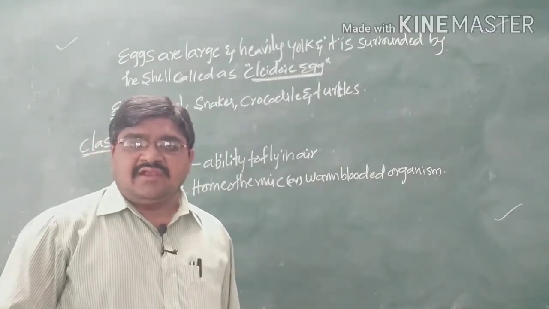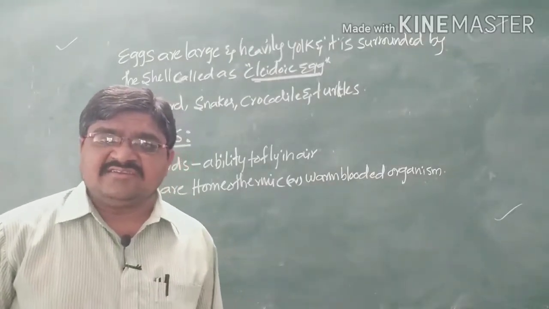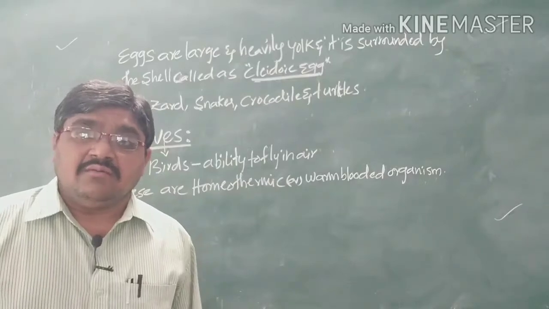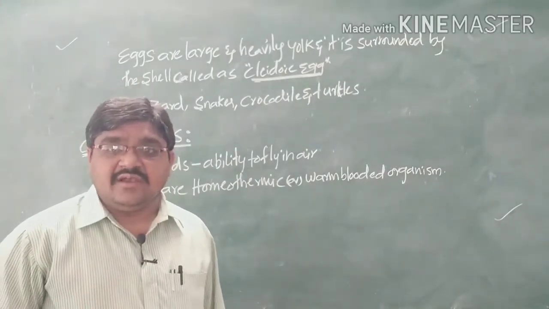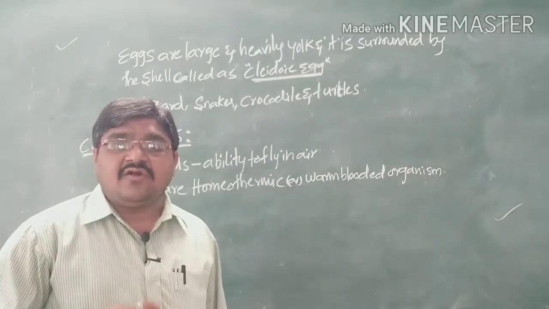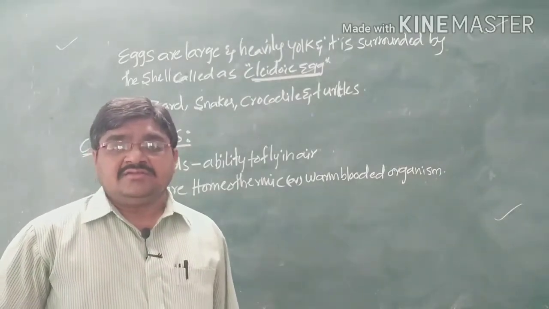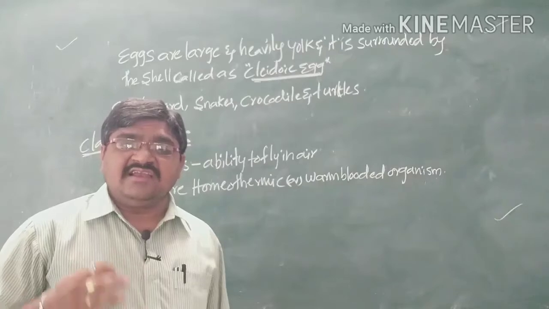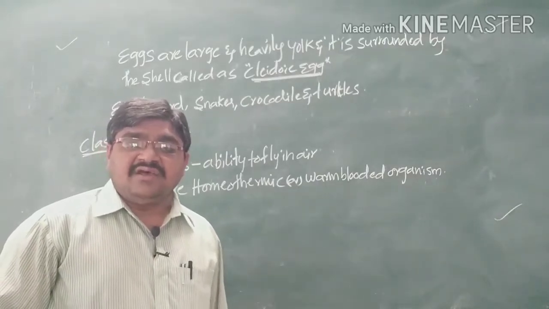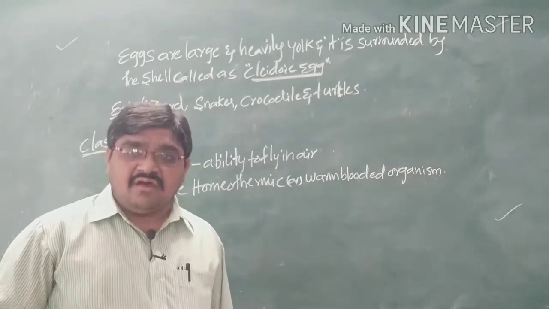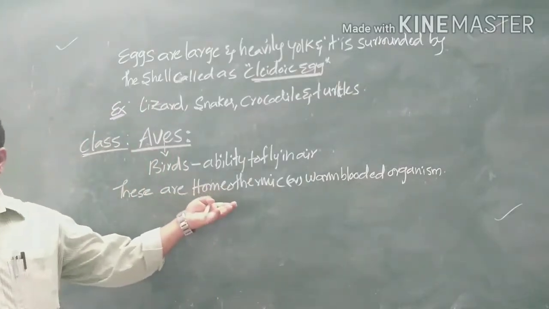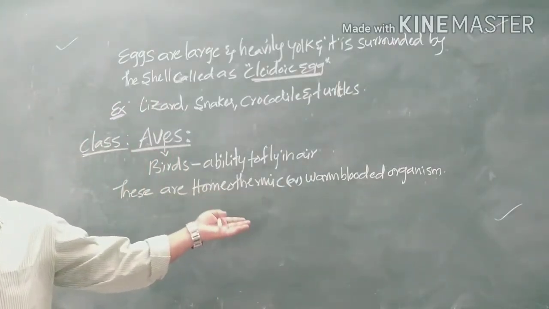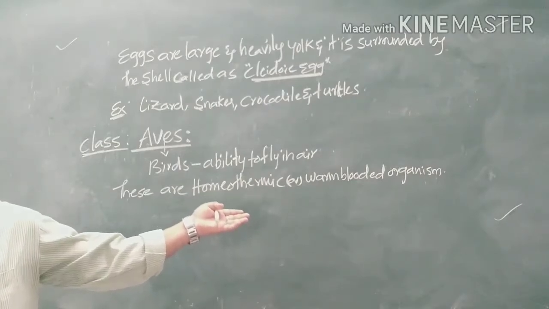Here the body temperature remains constant and will not change according to the environment. So such organisms are called homeothermic organisms.